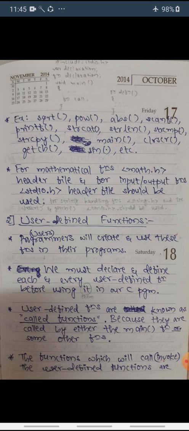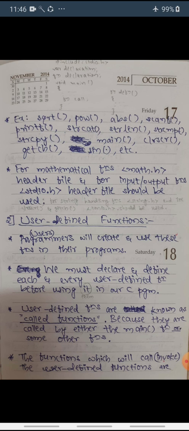Users are nothing but programmers here. So programmers will create and use these functions in their programs. We must declare and define each and every user defined function before we use them in our C program. Of course, just as we declare our normal variables before using them in our program, similarly we have to declare these user defined functions, so that we are introducing these functions to the compiler, that in my program in future I am going to use this function. This is nothing but declaration.